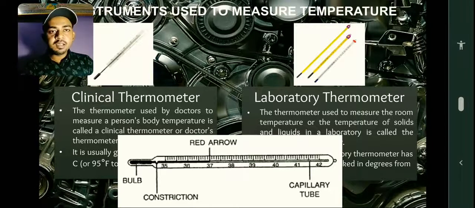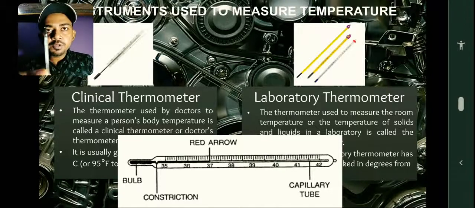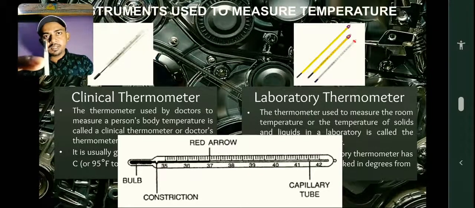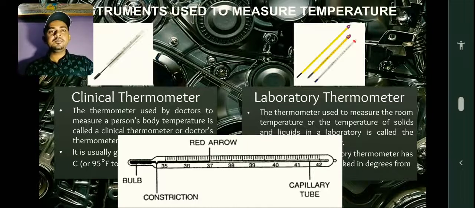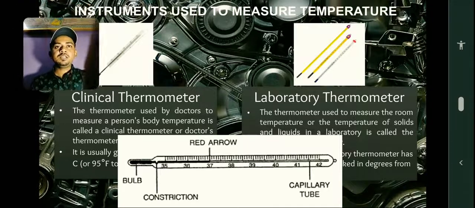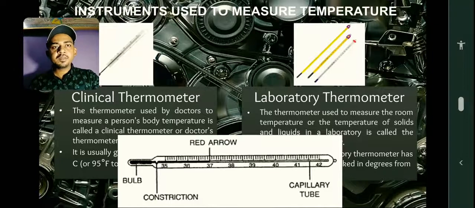If you want to see this portion, the constriction, I don't know if I will be able to show you or not, but here if you look, you will see a small knot-like something. Can you see this here? Small knot-like constriction. Yeah, so that is it. This is a thermometer, an instrument used to measure temperature. So I hope I'm clear.